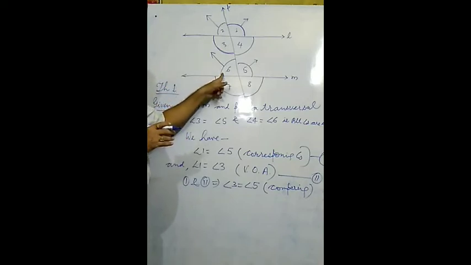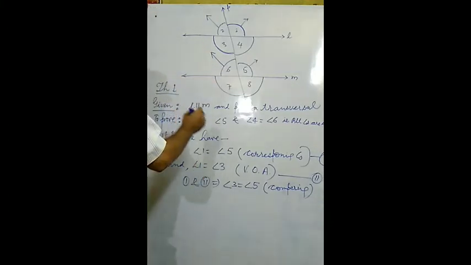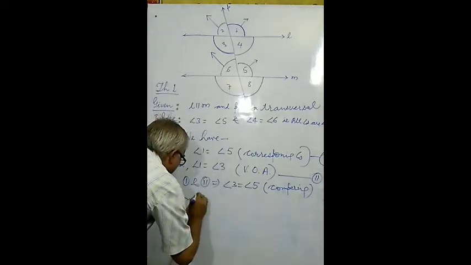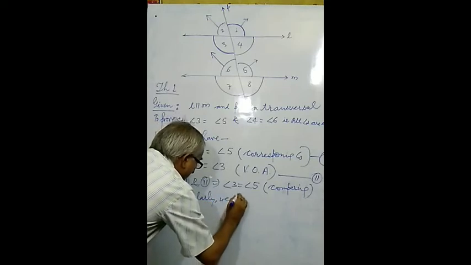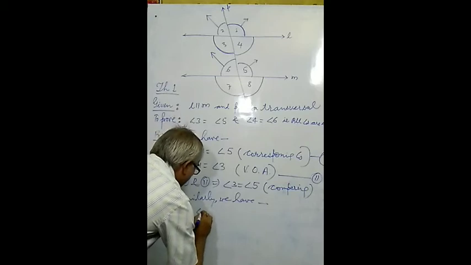And what reason will there be? Both are a pair of corresponding angles. Similarly, we can note down that angle 2 equals angle 6.